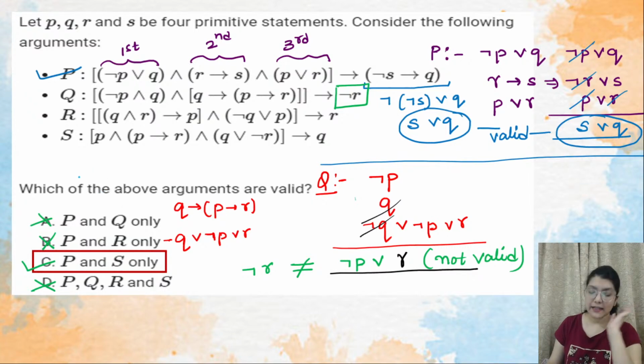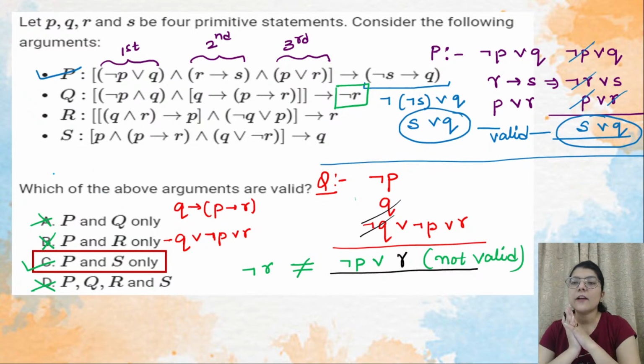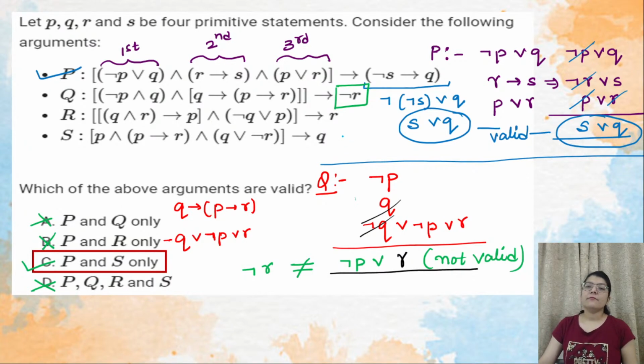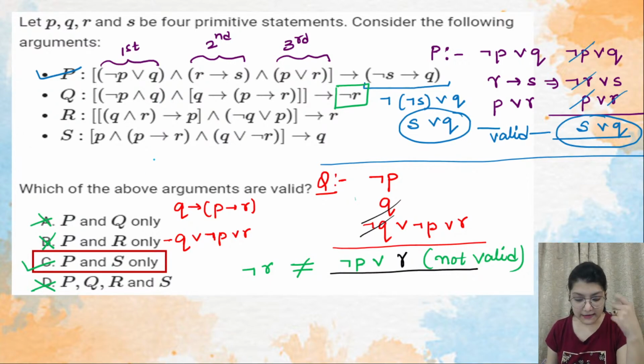So this means that P and S are only valid terms. Rest all are invalid. Okay, so this is why I have introduced this question basically, because this will save a lot of time. Why it will save a lot of time? Because many of you must have not known this method, so you would have solved this question by simplifying it, right? So it would have taken a lot of time. So that is why this is the easiest method to solve these type of questions. Okay? This is basically your resolution principle.